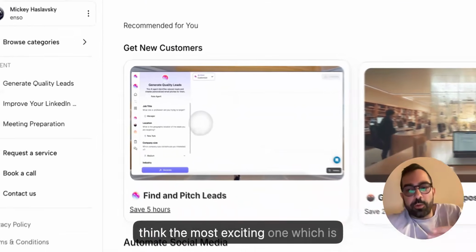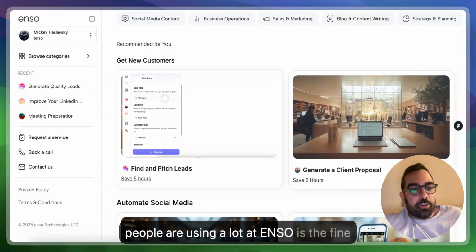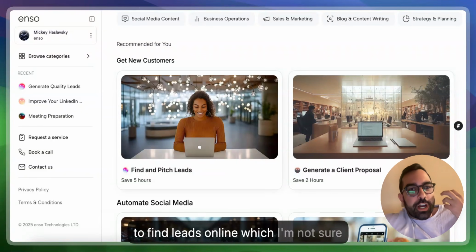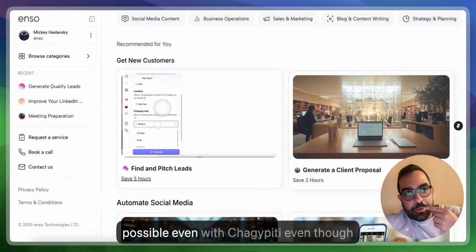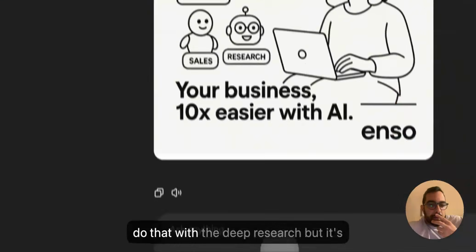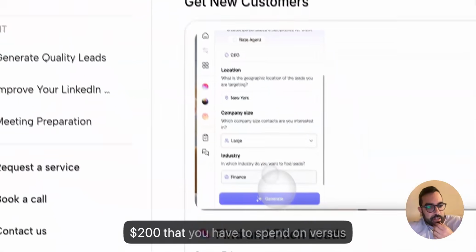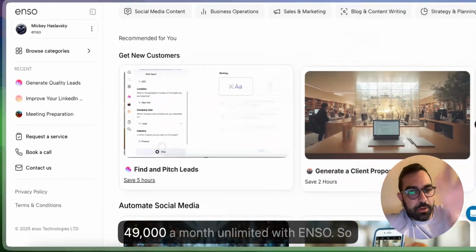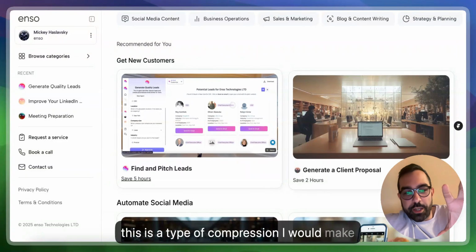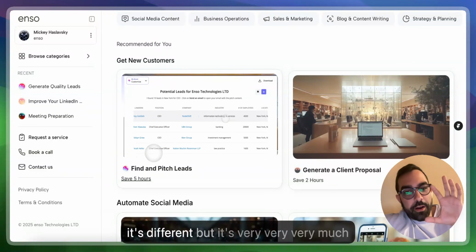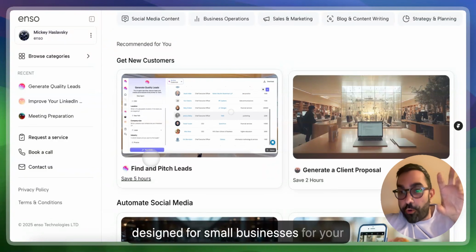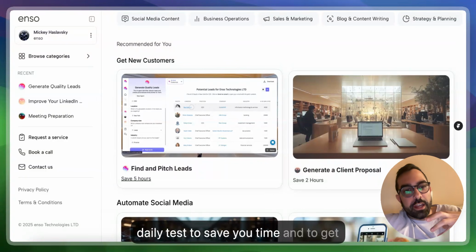I think the most exciting one, which people are using a lot at Enso, is find and pitch leads, which basically allows you to find leads online, which I'm not sure is possible even with ChatGPT, even though some people are saying they're able to do that with deep research, but it's $200 that you have to spend versus $49 a month unlimited with Enso. This is the type of comparison I would make. It's different, but it's very much designed for small businesses, for your daily tasks, to save you time and to get things done.